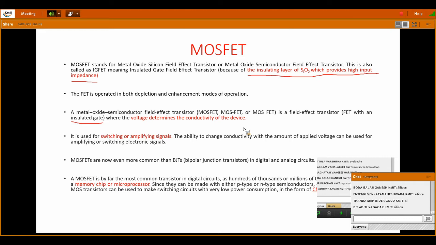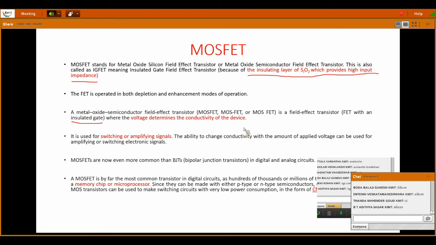In FET, the channel is there; if you give VDS, ID will flow and then reach the saturation level. That is the concept of FET. But in MOSFET, the current does not flow because there is no channel at all. The channel is also created by this voltage.